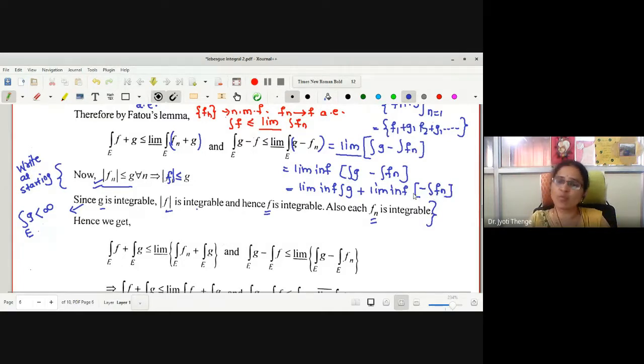But we have already seen the limit inferior of a set with negative values. What will be the effect of limit inferior on this negative integration fn? Superior. Yes, it becomes supremum. The limit inferior of integration g becomes the limit supremum of integration fn. Got it?